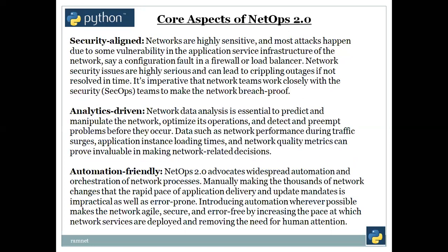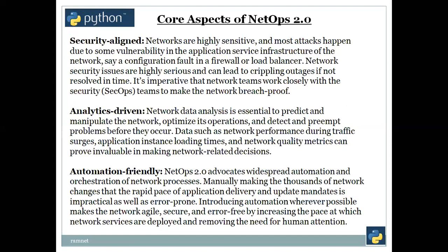Core aspects: security aligned, analytics driven, automation friendly. Networks are highly sensitive, and most attacks happen due to some vulnerability in the application service infrastructure of the network, say a configuration fault in a firewall or load balancer. Network security issues are highly serious and can lead to crippling outages if not resolved in time. It is imperative that network teams work closely with the SecOps teams to make their network breach proof. So we've been following the traditional approach: mailing them, keeping a meeting with those people, and making some modifications accordingly. Those are all very easy for us to do within NetOps.